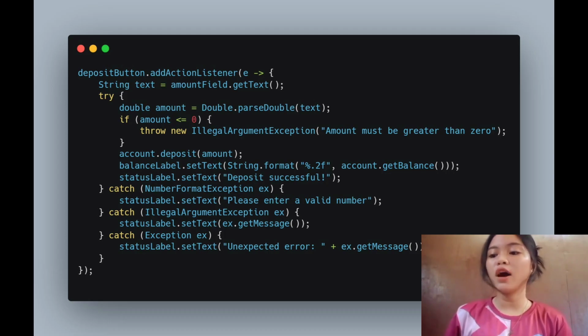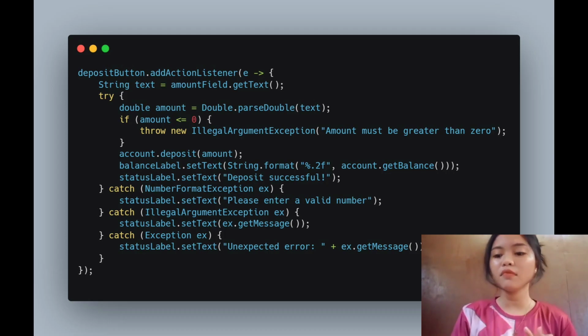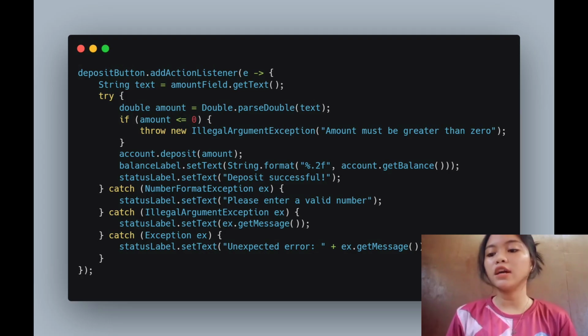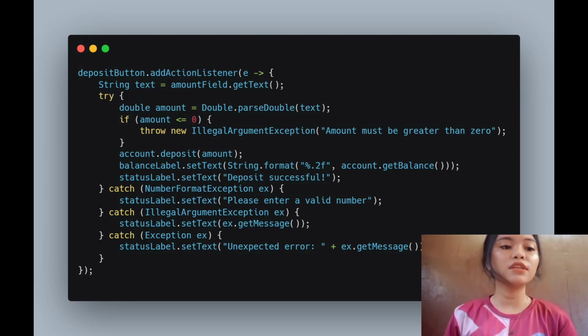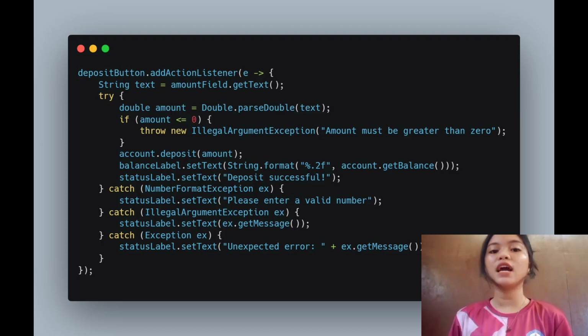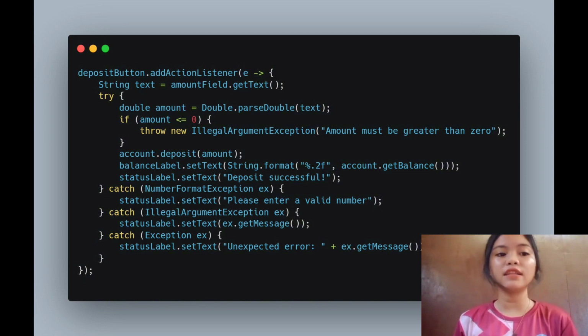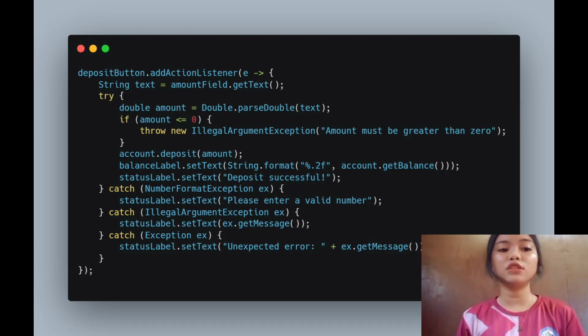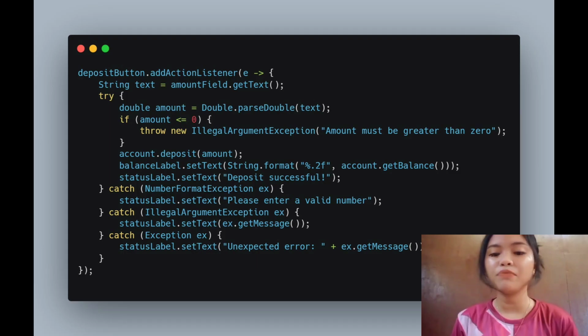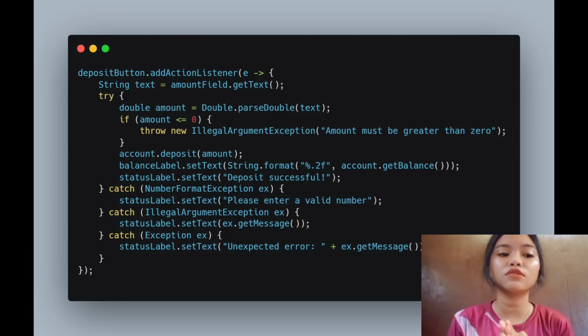Now here's an example of how we use try-catch in our code. First line, deposit button add action listener, open block. So this means when the deposit button is clicked, do the steps inside the block. The second line is String text = amountField.getText(). So this line gets the text from a box, where you type the amount of money to deposit. Third line is try. So on this line, Java tries to run the code here, and if something goes wrong, it jumps to the appropriate catch block.